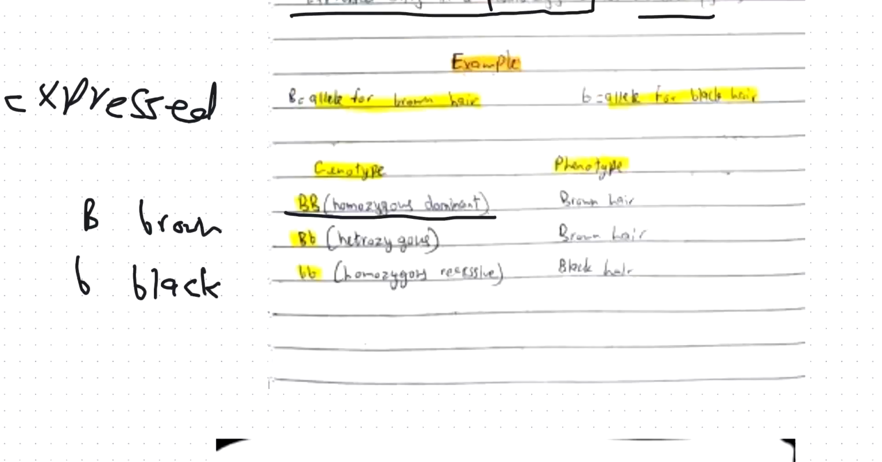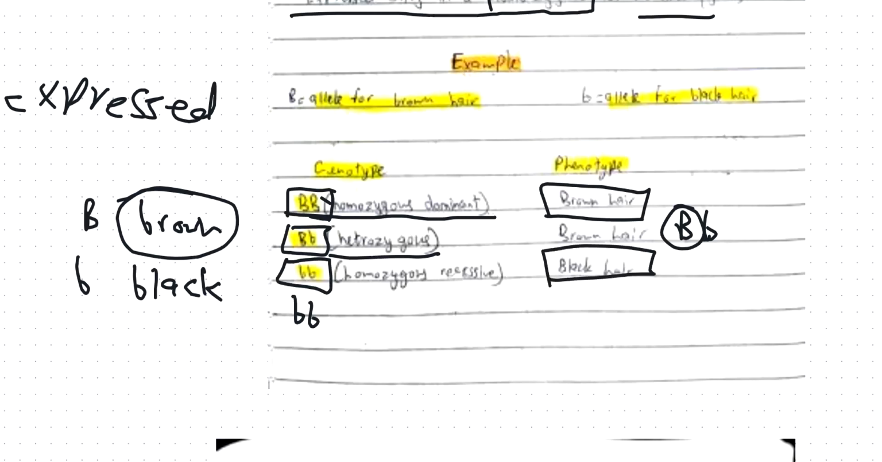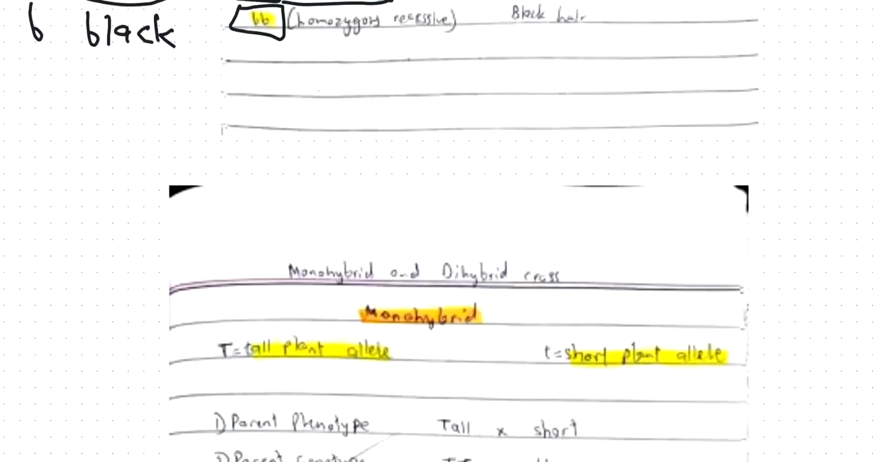When I have a homozygous for dominant alleles, when I have two capital Bs, then my brown hair would be expressed. When I have a heterozygous, meaning one capital B and one small b, then my capital B would be expressed. So I will have brown hair. If I have a homozygous recessive allele, meaning I have two small b's, then my black hair would be expressed. All right. So this was very basic stuff.